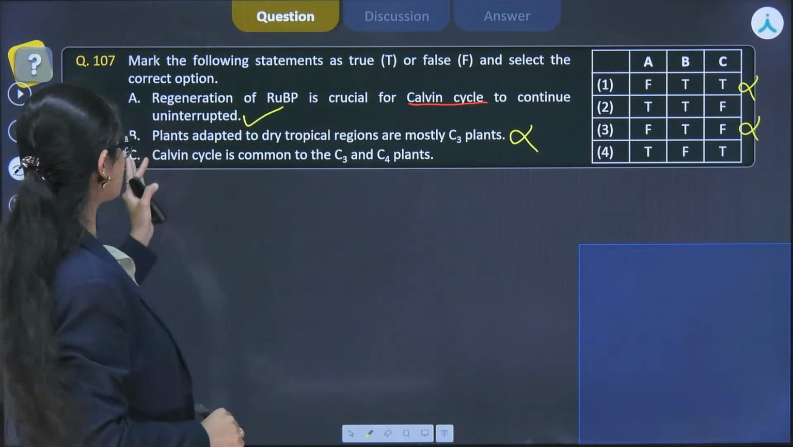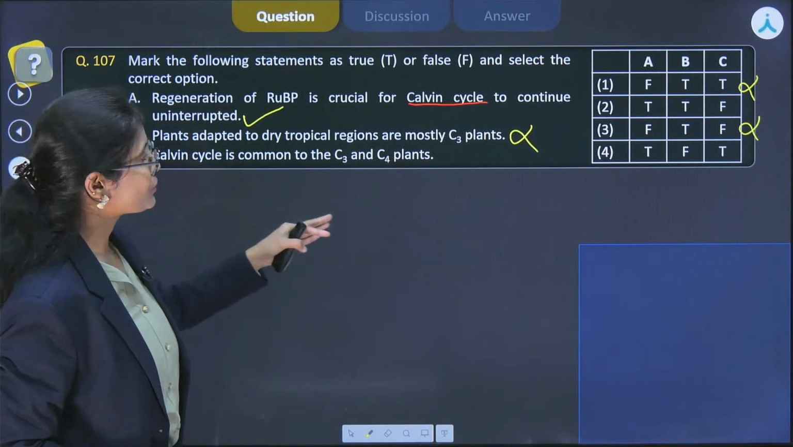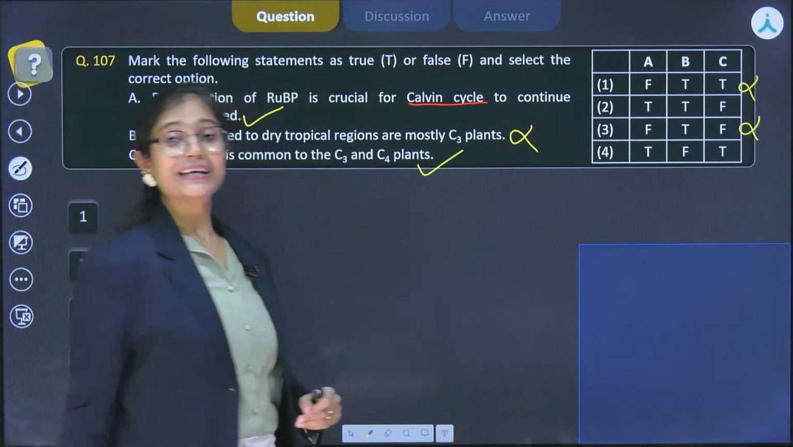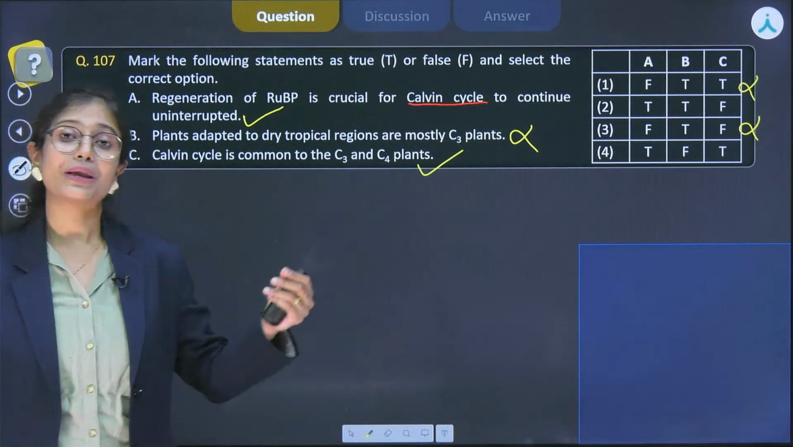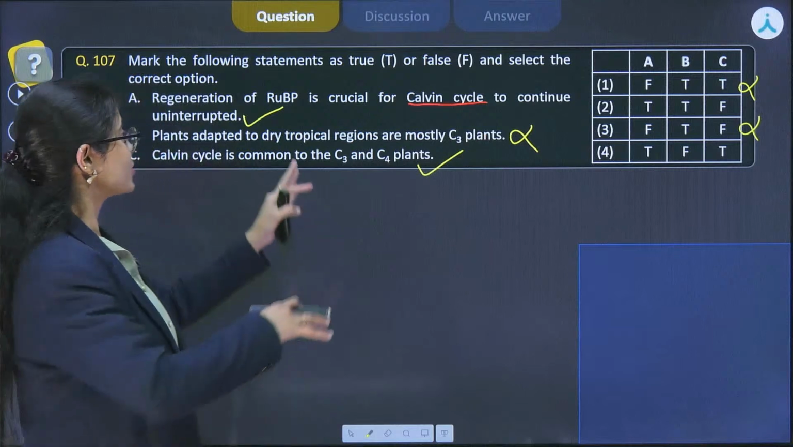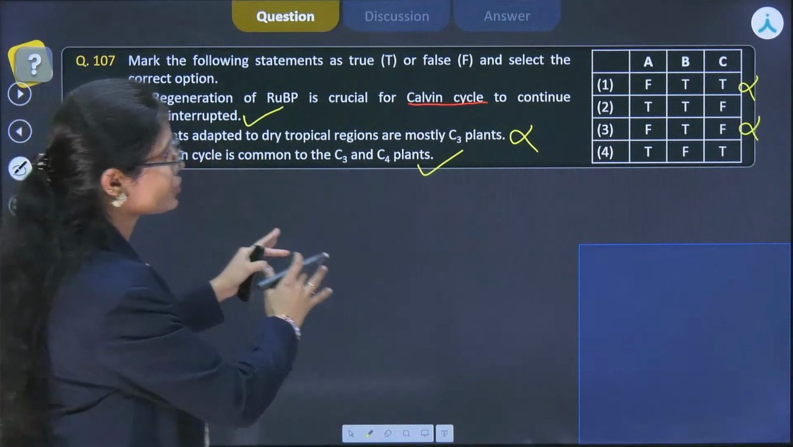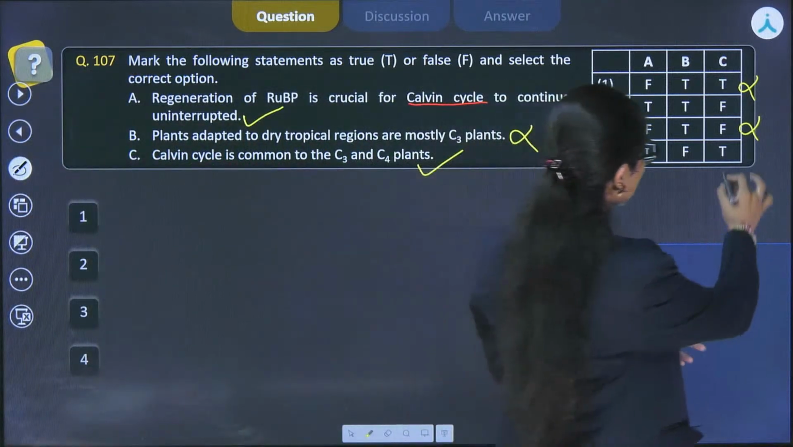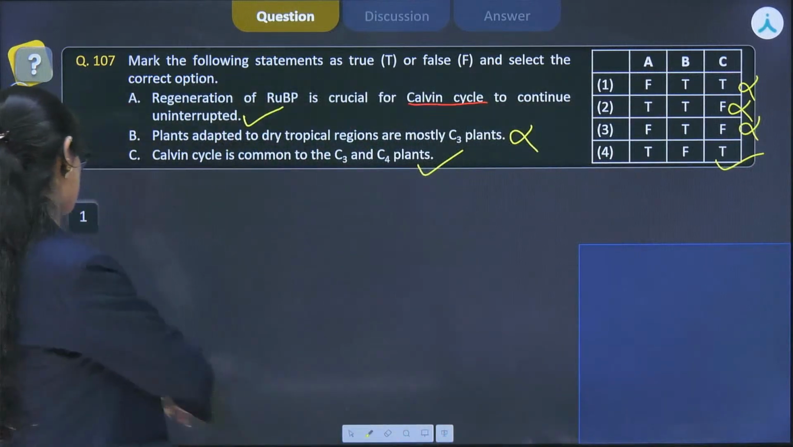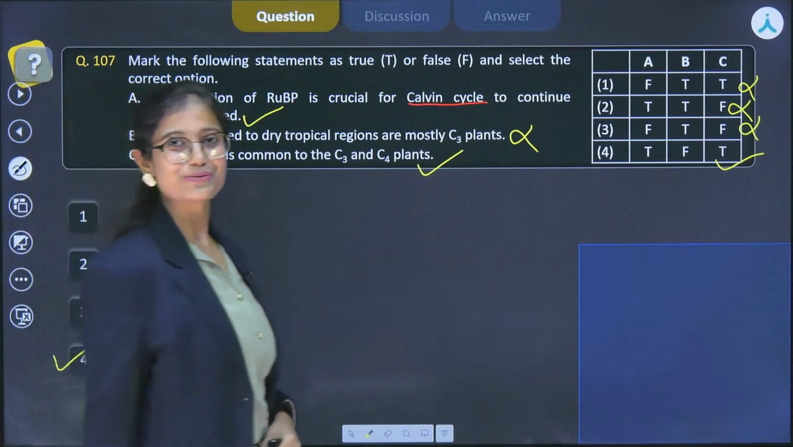Okay. Next one is Calvin cycle is common to the C3 and C4 plants. So yes, it is absolutely correct, as I have told you that C3 cycle is universal, or we can say that it is found in all the photosynthetic plants. So here statements A and C are true, which is correctly depicted in option 4. Therefore, for the question, all the rest of the options get ruled out and the correct answer is option 4.